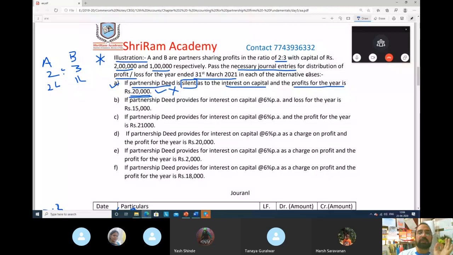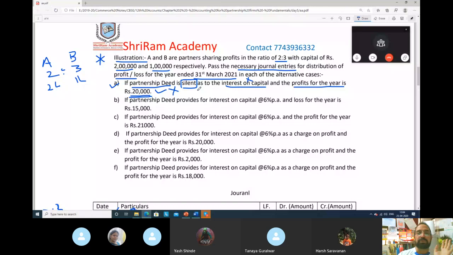First case is that if partnership deed is silent, nothing is mentioned in the partnership deed as to interest on capital and the profits are 20,000. So if nothing is mentioned in the partnership deed, no partner will get the interest on capital.